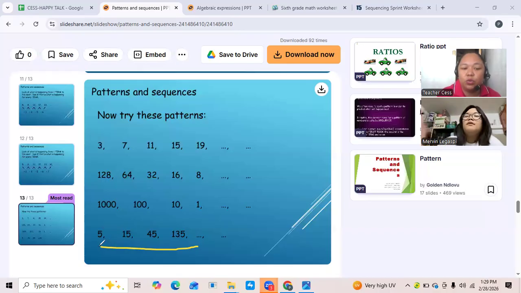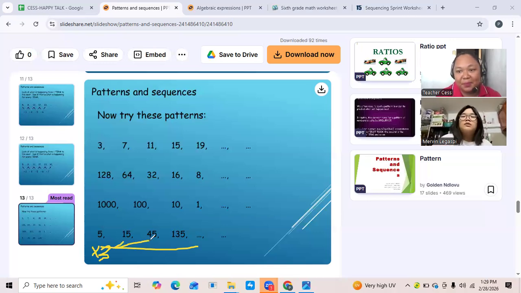And if you're going to check, if we will multiply 15 by 3 also, is it 45? 15 times 3? The answer is 45 po ba?